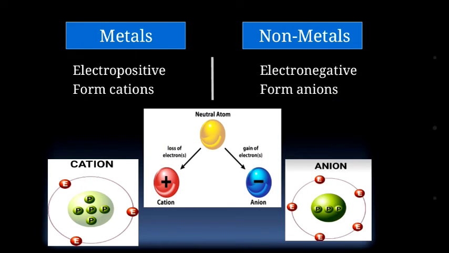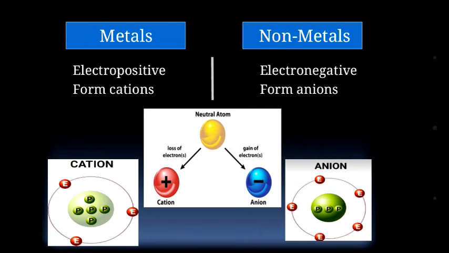So basically metals are electropositive and they form cations, while non-metals are electronegative and they form anions. What it means? It means that whenever any neutral atom, what is a neutral atom? Any atom that has same number of electron and proton is called as a neutral atom. So whenever any neutral atom loses electron, it forms a cation that is called as a positive ion.